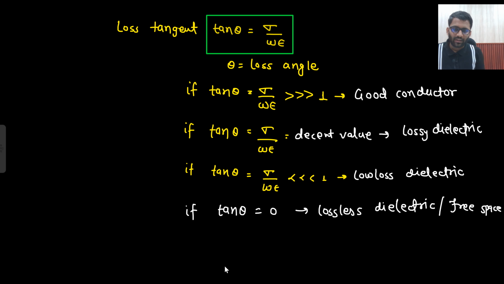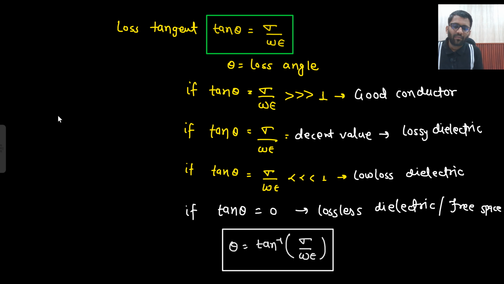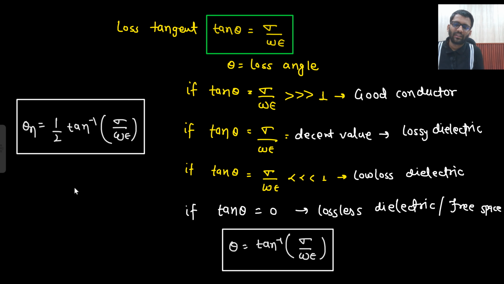Now let's see one more interesting thing. What is the value of theta you are getting? Tan inverse sigma upon omega epsilon. And for a general medium, what was your eta n? That was 1 by 2 tan inverse sigma upon omega epsilon. This was your theta eta. So what do you get from here?